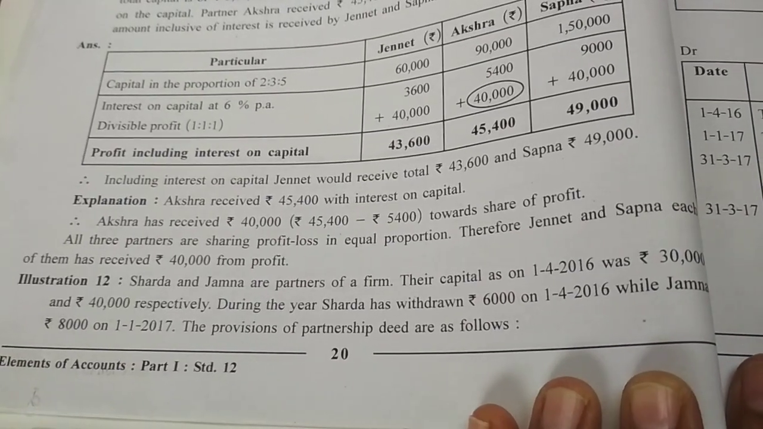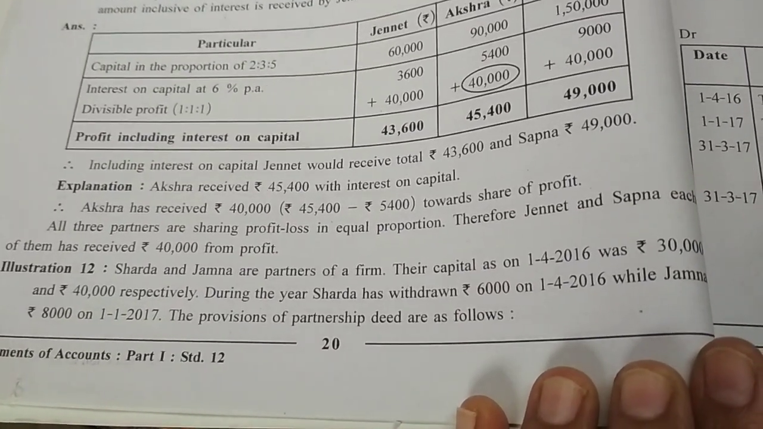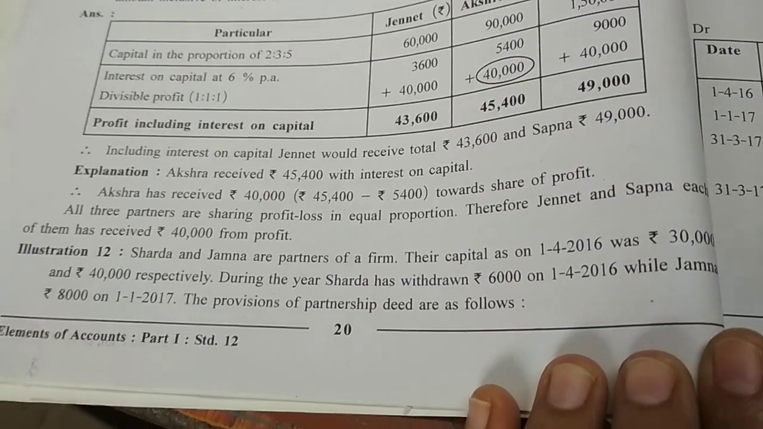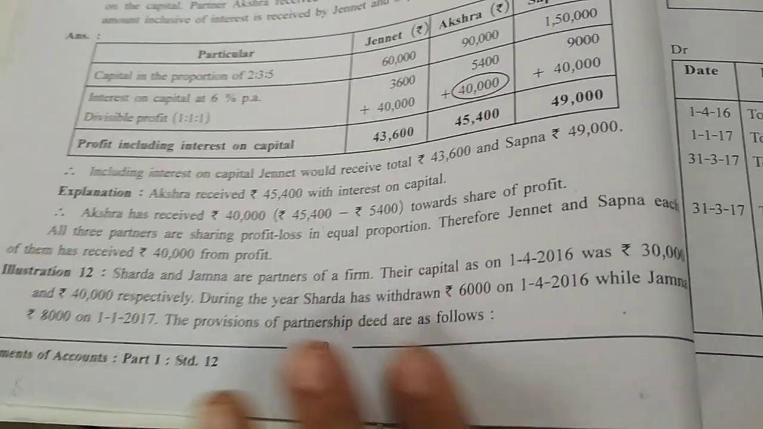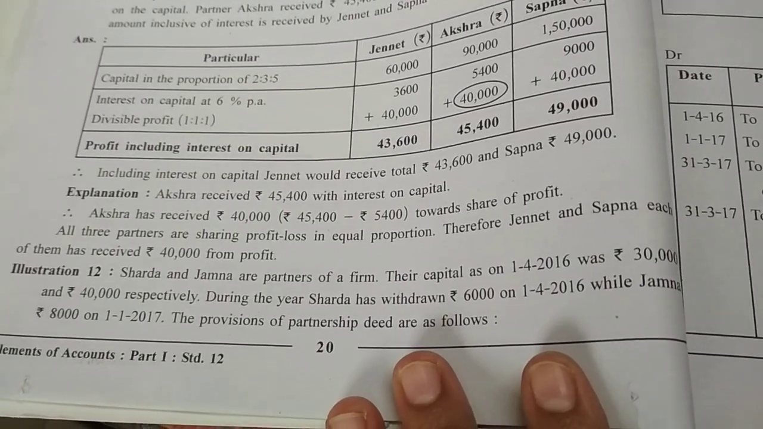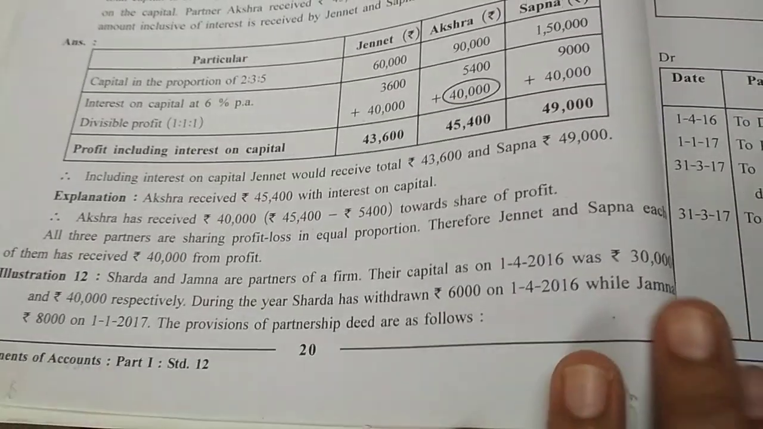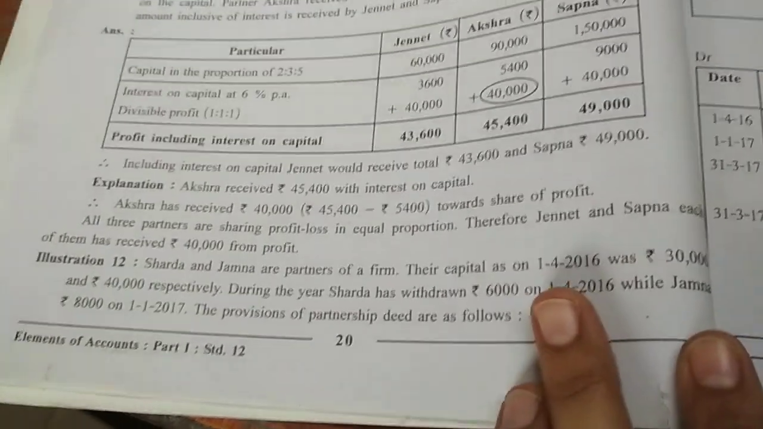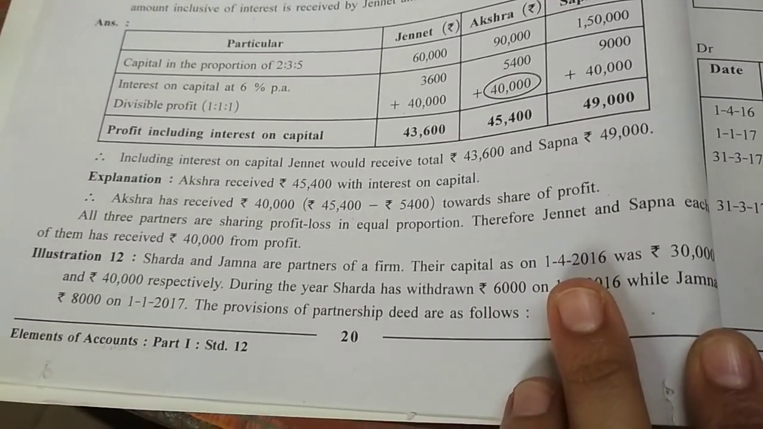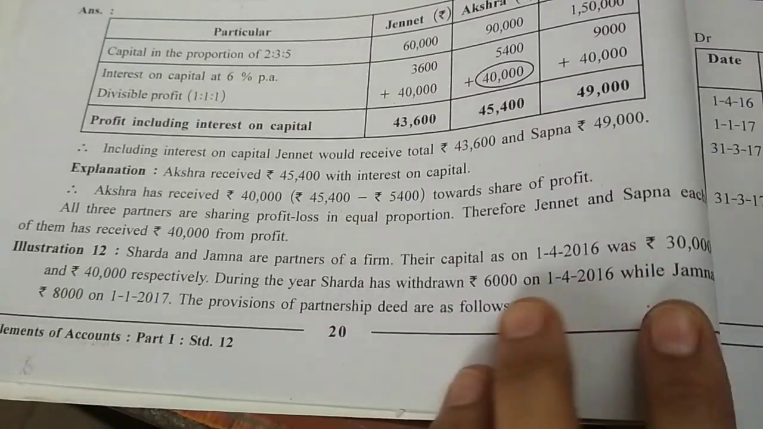We are starting illustration number 12. Sharda and Jamna are partners of a firm. Two partners are there, Sharda and Jamna. Their capital as on 1st April 2016 was 30,000 and 40,000 respectively. Opening balance of capital for both the partners is given to you.